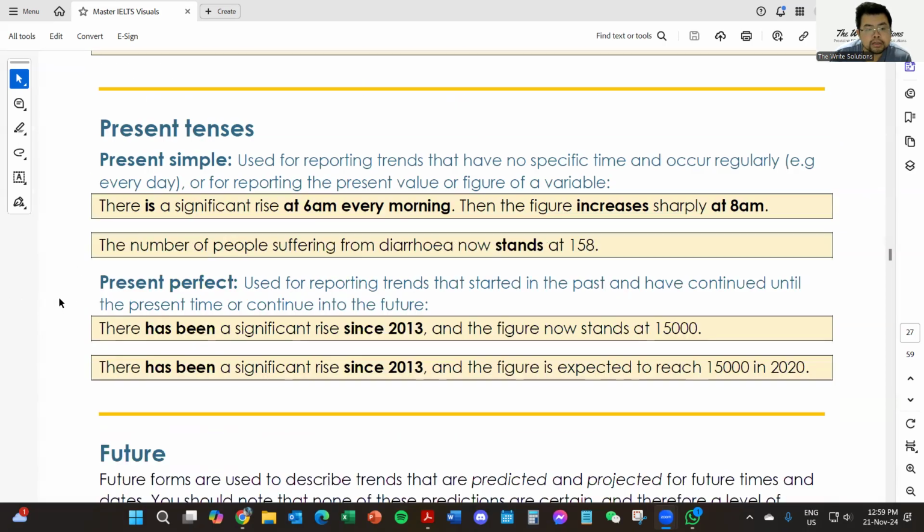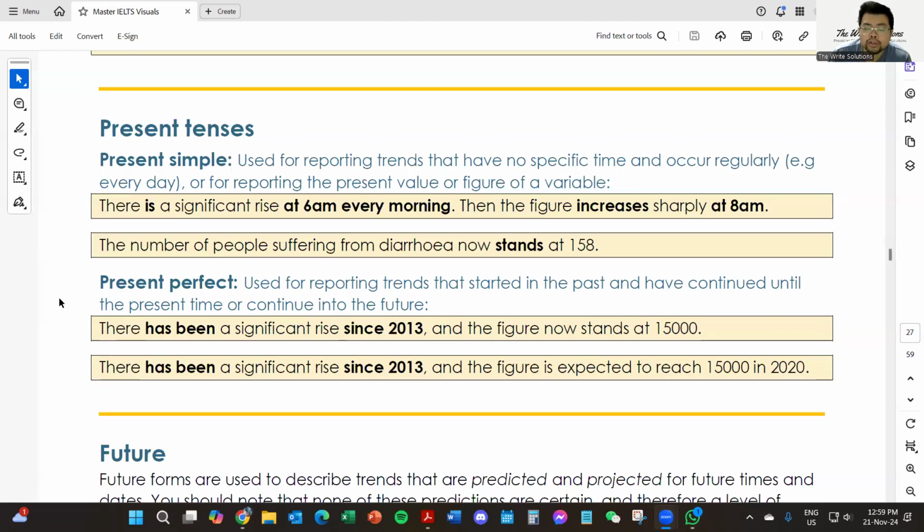Present tense. Present simple, used for reporting trends that have no specific time and occur regularly, for example, every day, or for reporting the present value or figure of a variable. There's a significant rise at 6 a.m. every morning. Then the figure increases sharply at 8 a.m. The number of people suffering from diarrhea now stands at 158.